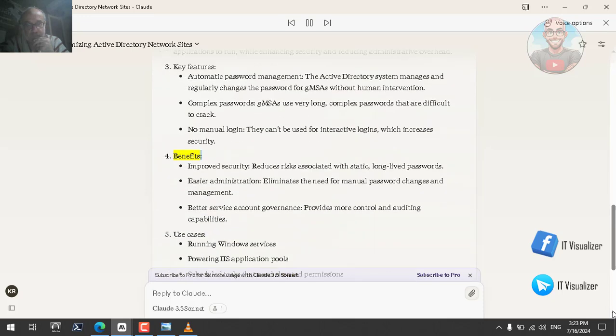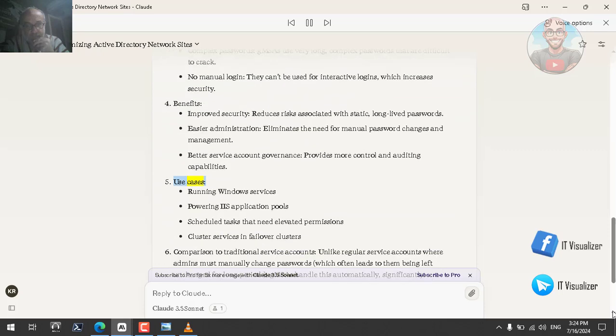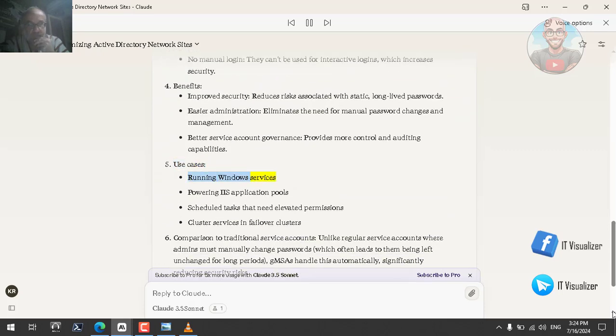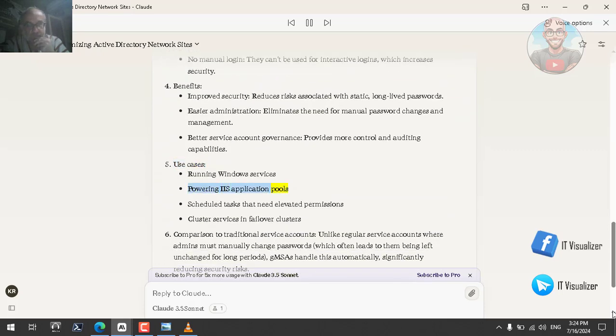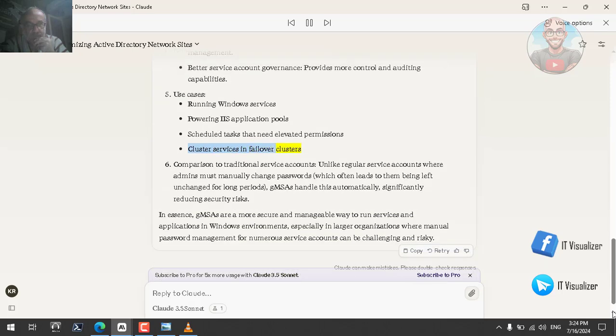Benefits. Improved security. Reduces risks associated with static, long-lived passwords. Easier administration. Eliminates the need for manual password changes and management. Better service account governance. Provides more control and auditing capabilities. Use cases. Running Windows services. Powering IIS application pools. Scheduled tasks that need elevated permissions. Cluster services in failover clusters.